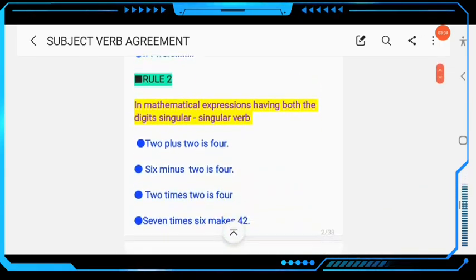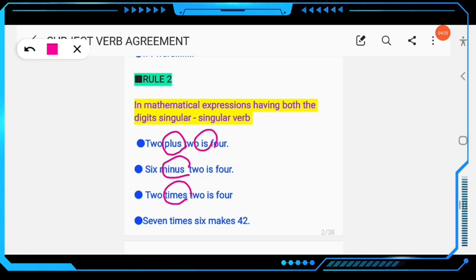Then next, the second rule: in mathematical expressions having both digits singular, we will use a singular verb. So here, 2 plus 2 is 4. What is a mathematical expression? Plus is a mathematical expression. Minus is also a mathematical expression. Times is also a mathematical expression. 2 plus 2 is 4. Don't write "2 plus 2 are 4." 2 plus 2 is 4.